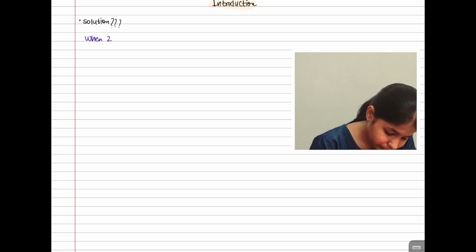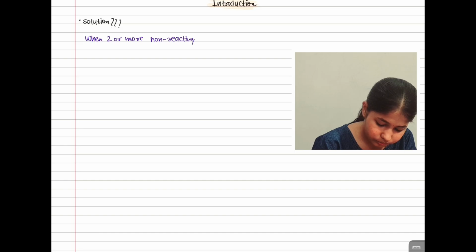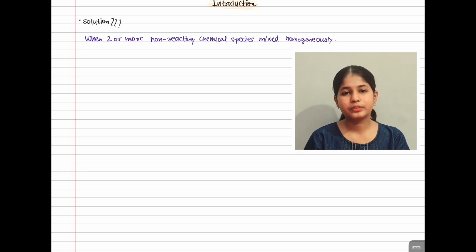So what is a solution? When two or more non-reacting chemical species are mixed homogeneously, they are known as solutions.